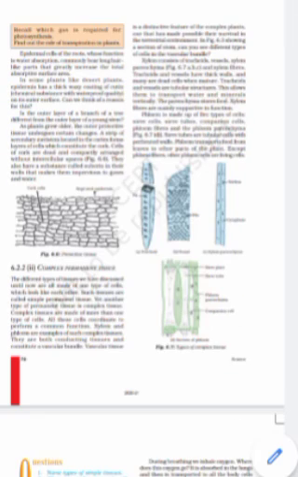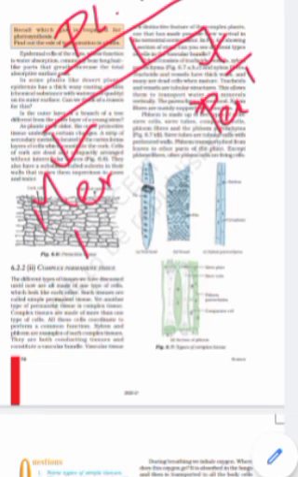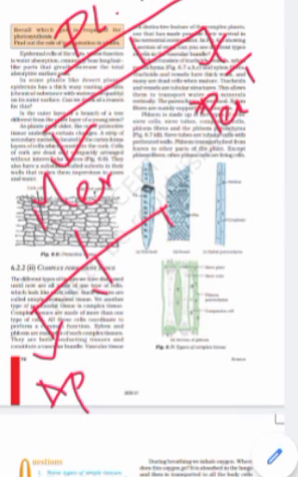So what did we learn till now? We learned about plant tissue. What are the different kinds of plant tissue we have? One is the meristematic tissue and the other is the permanent tissue. Meristematic tissues are apical meristem, that is at the tips, then lateral meristem and intercalary meristem.